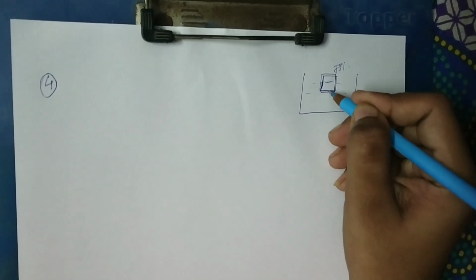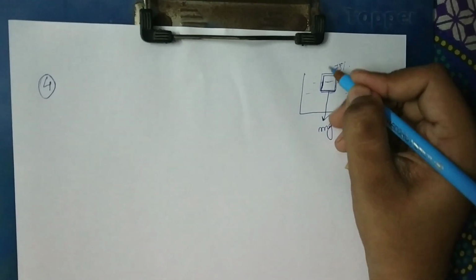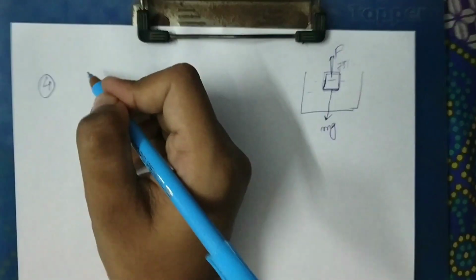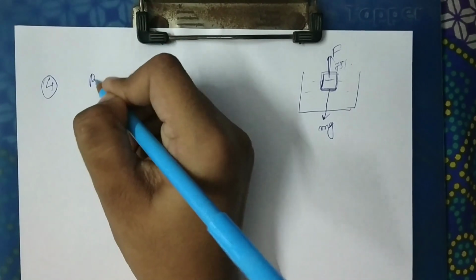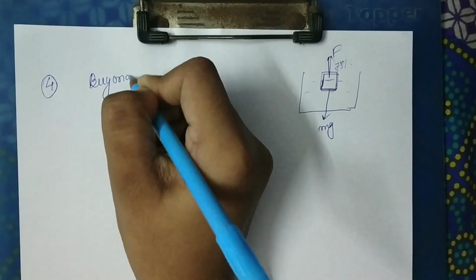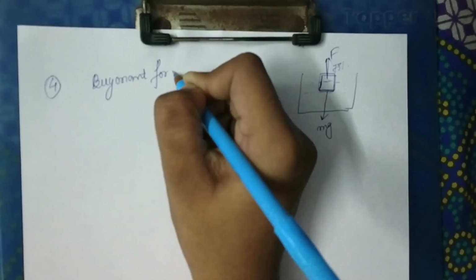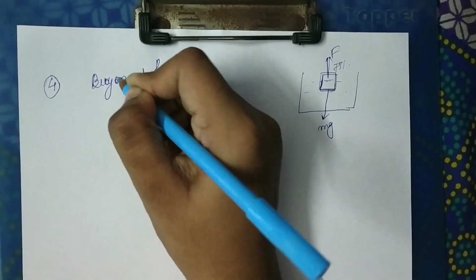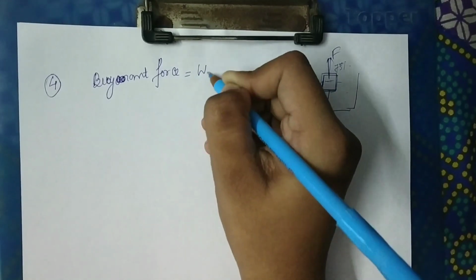So the weight of the object acts downwards and the buoyant force on the object acts upwards. So according to Archimedes' principle, buoyant force equals to weight of the object.